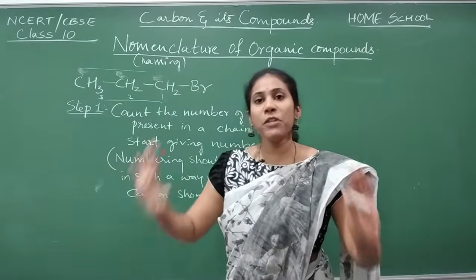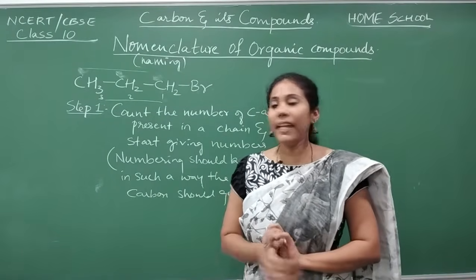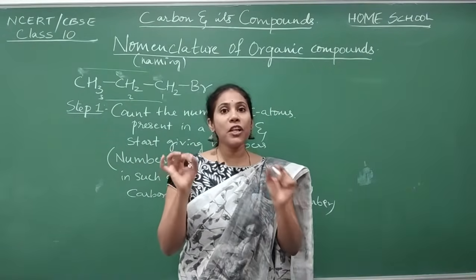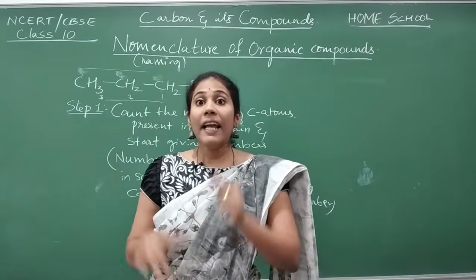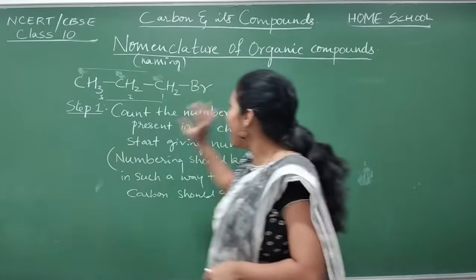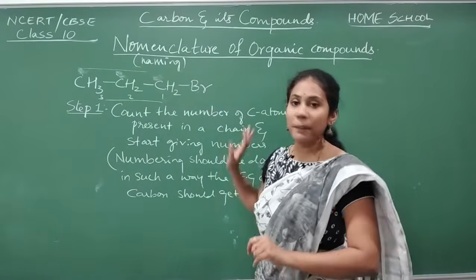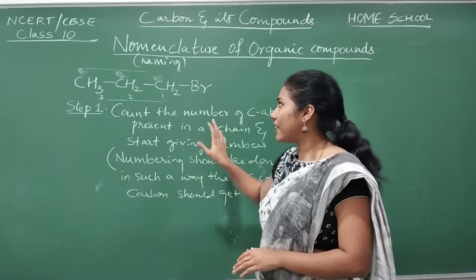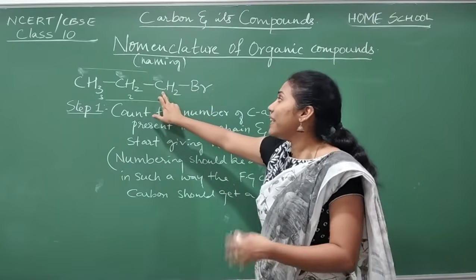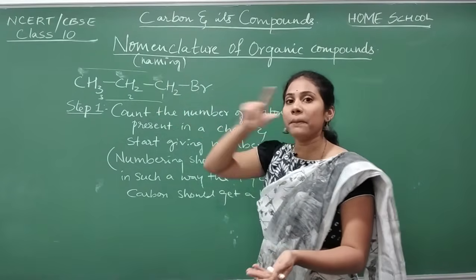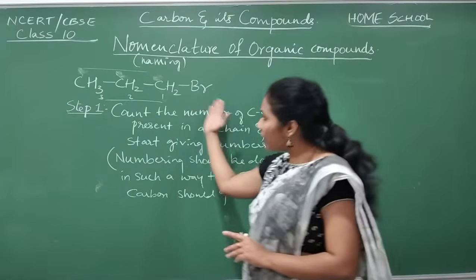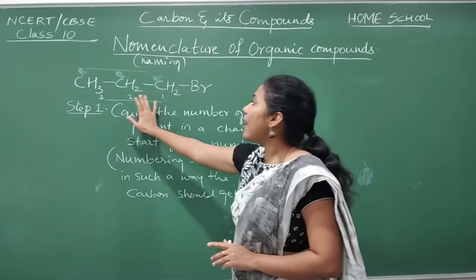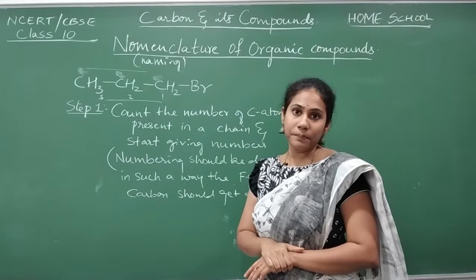That is a very important point to be remembered. The moment you see the organic compound, the first thing that should flash in your mind is to give numbers. And how do you give the numbers? You have to check if a functional group is there or not. If a special group is there, then the carbon to which that group has been attached should get number 1 always. After that, the next carbon, and then the next carbon. This is how you should properly give numbers.